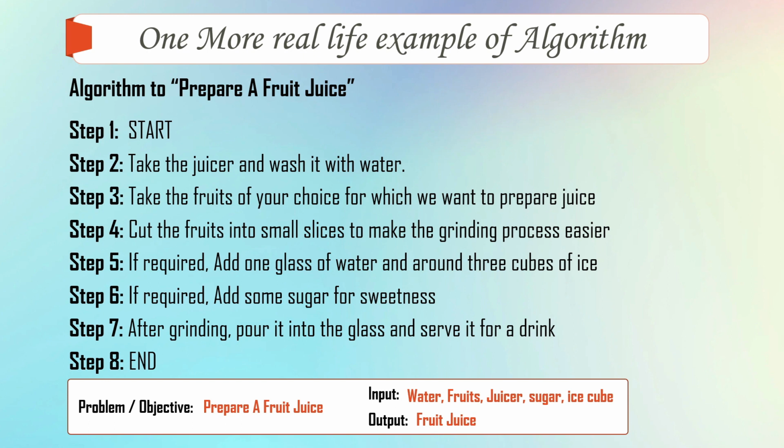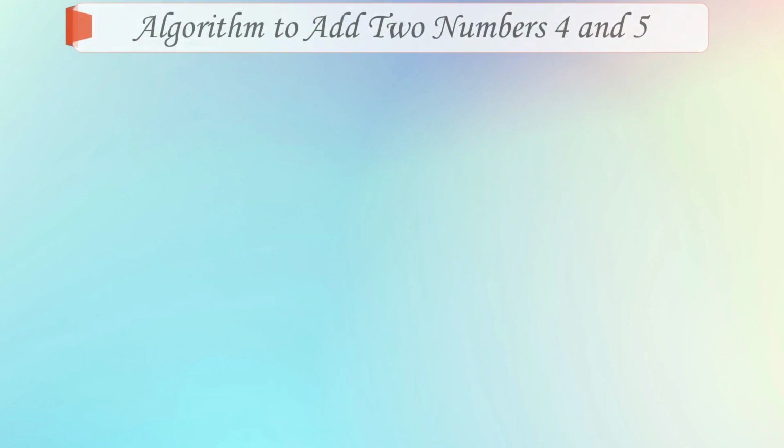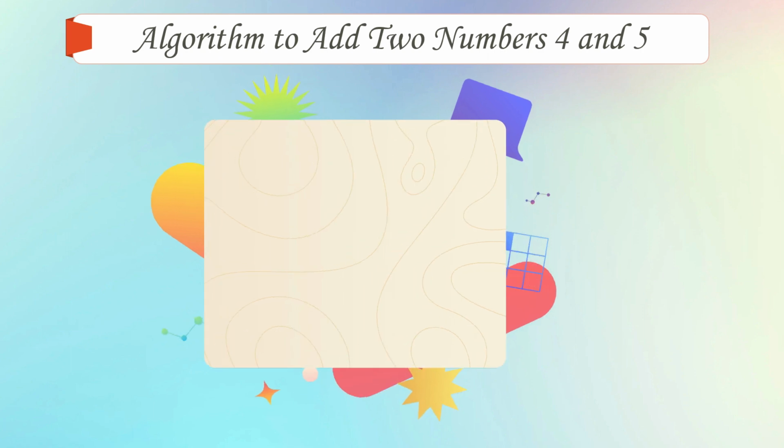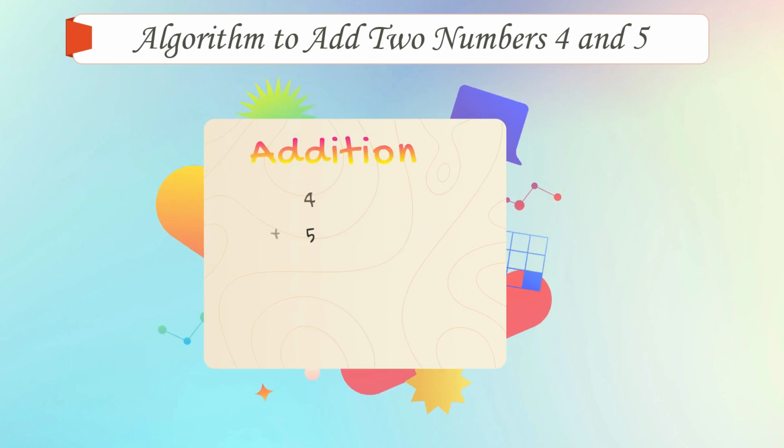Now, as I said, we don't write algorithms for preparing a fruit juice or cooking Maggi, right? We use algorithms to solve some particular problem. So we'll take an example of a math problem to understand algorithms better. We'll write an algorithm to add two numbers 4 and 5. Usually, how do you add 4 and 5? On a paper you take the first number 4, you write the plus sign, then you write number 5, then you write the answer 9.